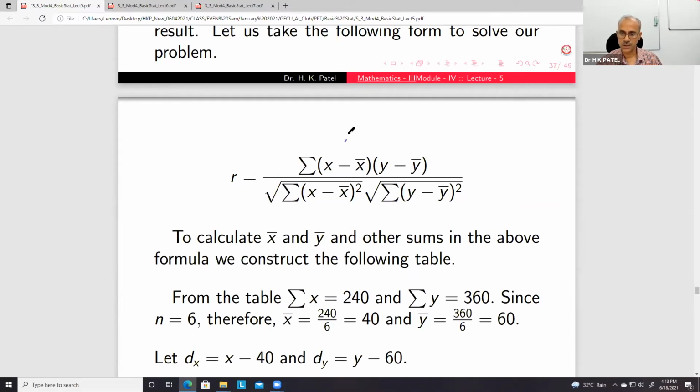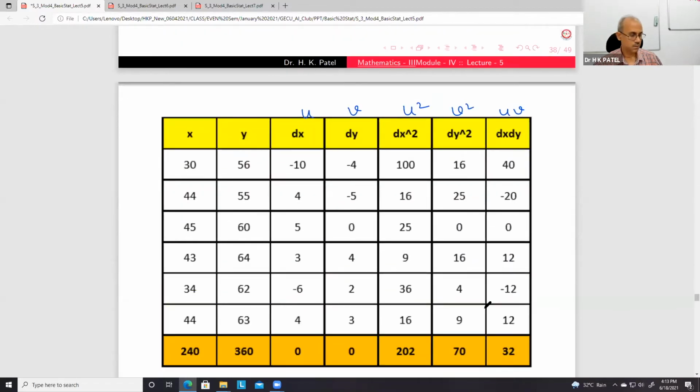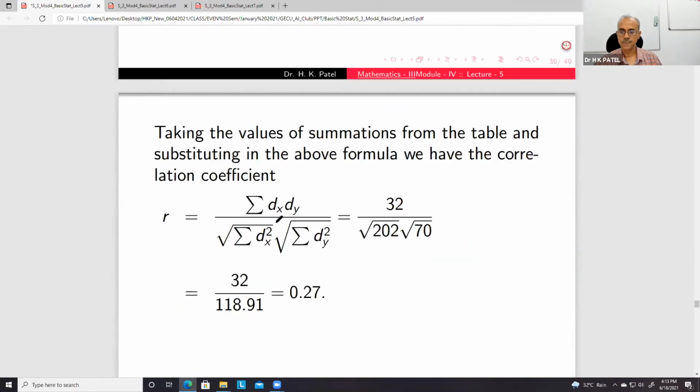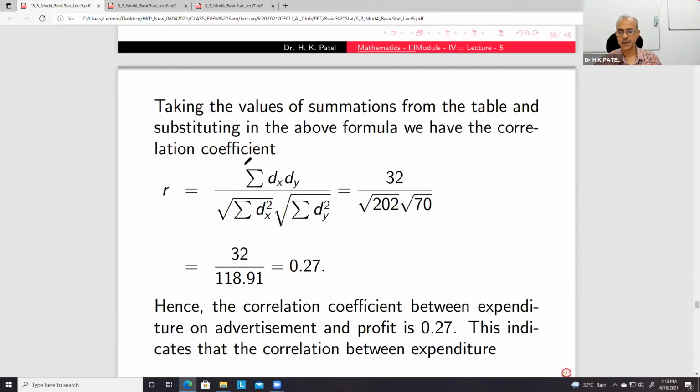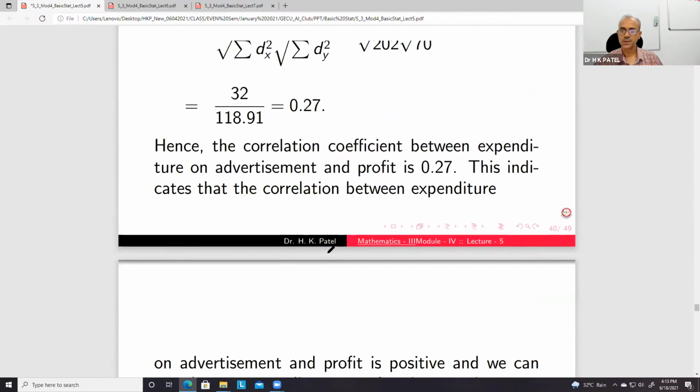So in this table you can see dx, dy, and dx dy. Even in the chart you can see summation dx dy, and then under root summation dx square, under root summation dy square. So we get 0.27, which is positive.